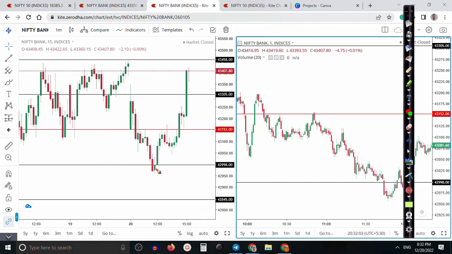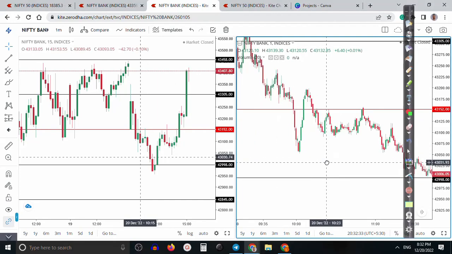bull candle. Price opened somewhere there, and after breaking this higher point, in that case we use the breakout hedging strategy. Our target is exactly near the mean line. Later price dropped again, broke this level, and pulled back again, and exactly there we entered, and we booked profit somewhere here. Let me explain why we entered at that point.